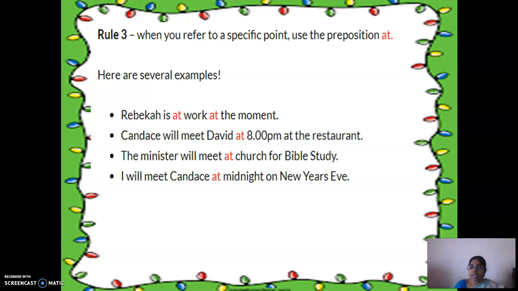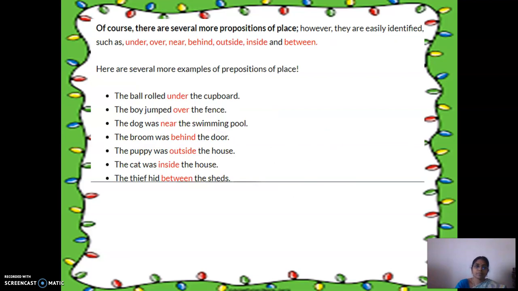Next is at. What is the rule to be followed for at? When you refer to a specific point, use the preposition at. Here are several examples. Rebecca is at work at the moment. Candace will meet David at 8 p.m. at the restaurant. The minister will meet at church for Bible study. I will meet Candace at midnight on New Year's Eve. So all these are examples of at.